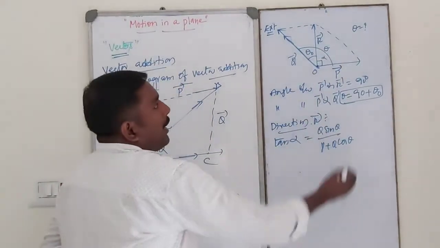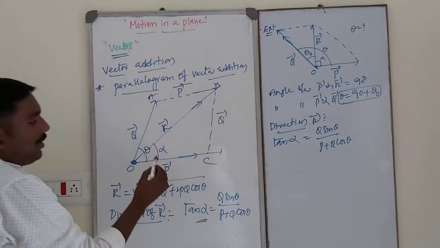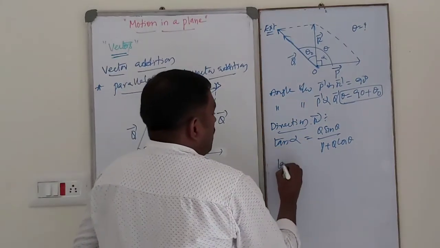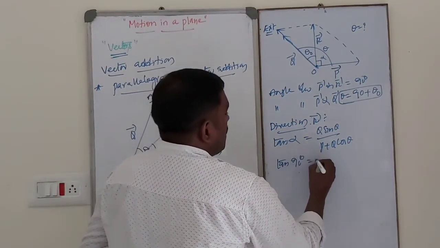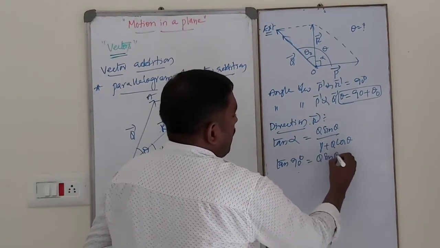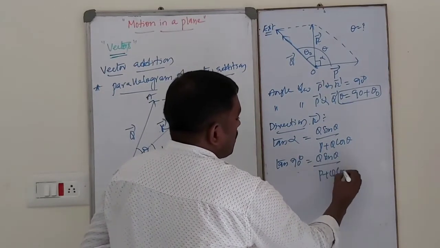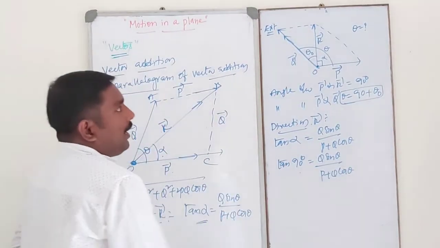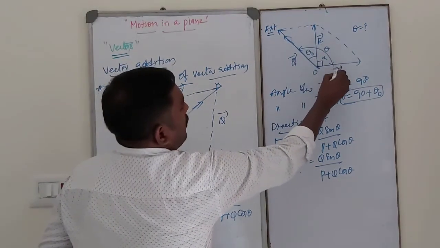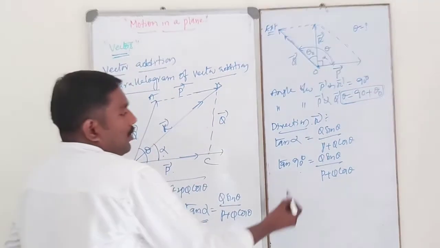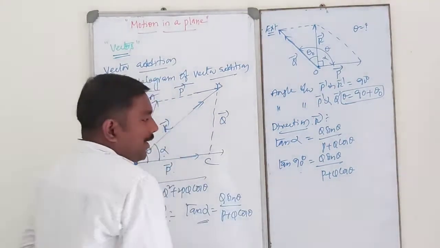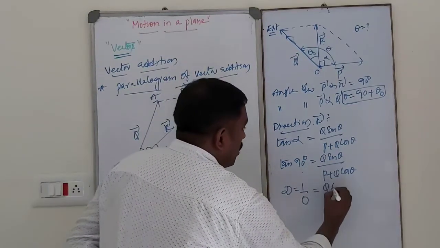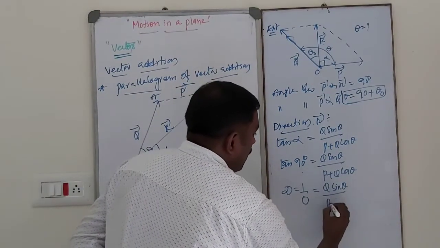Alpha is the angle made by the resultant vector with P bar. So what is the value of alpha? 90 degrees. This is equal to Q sin theta by P plus Q cos theta, where theta is the angle between P bar and Q bar. So tan 90, infinity, is nothing but 1 by 0, that is equal to Q sin theta by P plus Q cos theta.